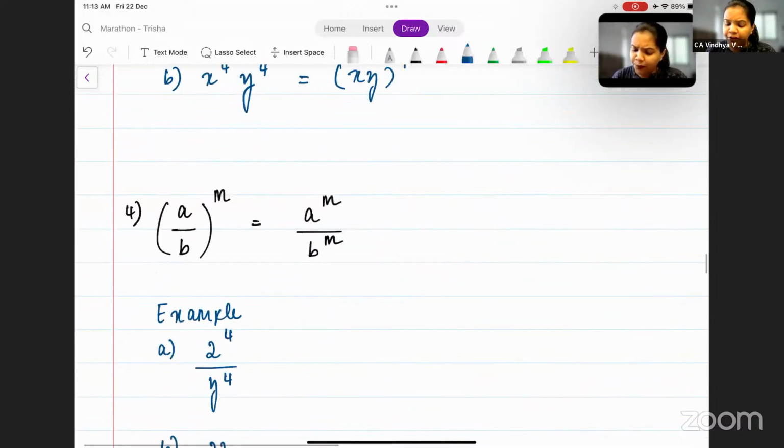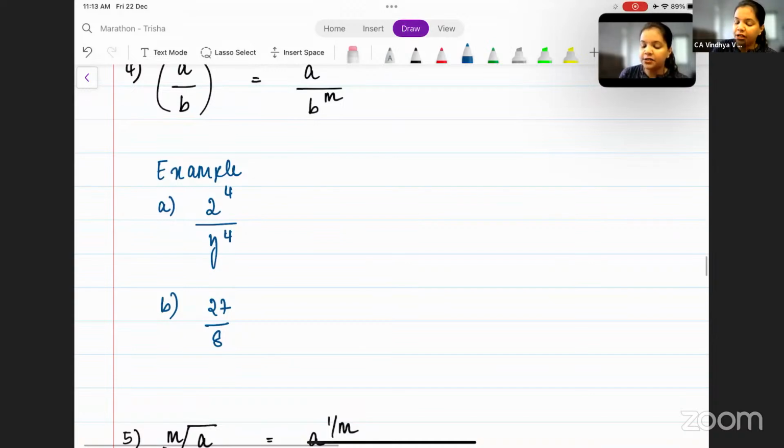All right. Now, moving on to the next concept. In the previous one, we did AB whole to the power m, A into B whole to the power m. Here we are doing A divided by B whole to the power m. So what are we studying here? A divided by B whole to the power m, which is A to the power m by B to the power m.